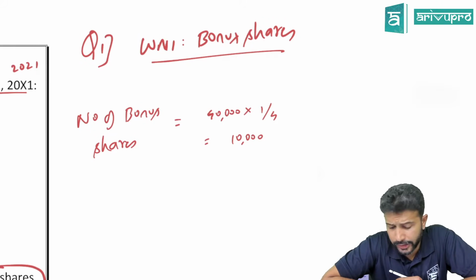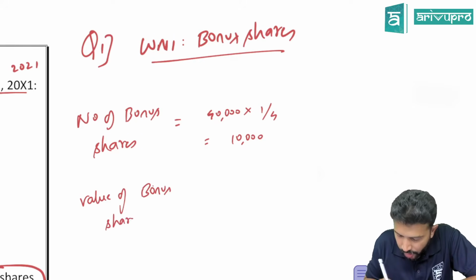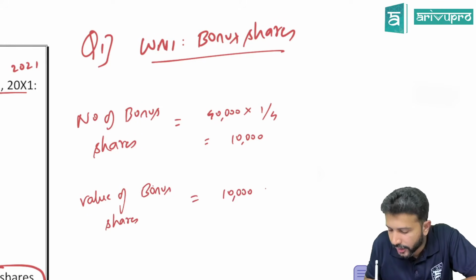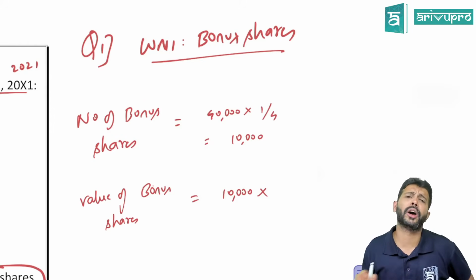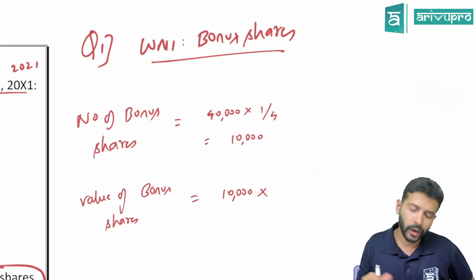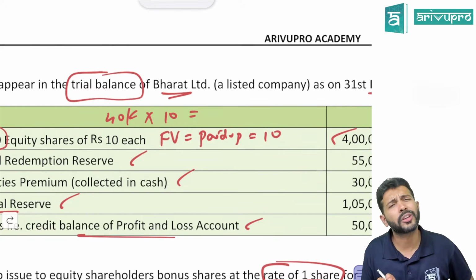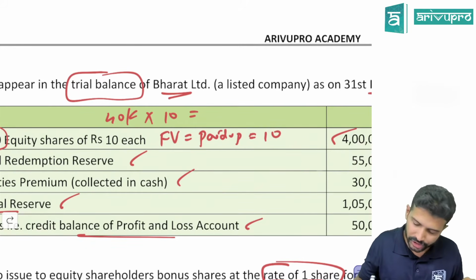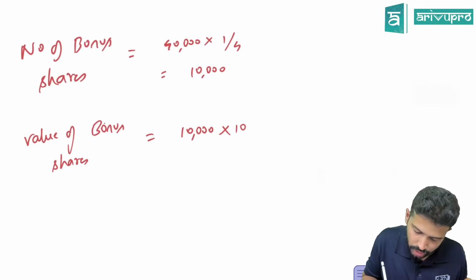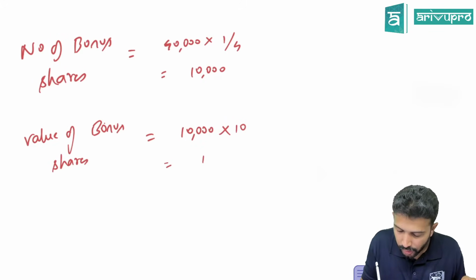To pass journal entry, we want number or we want value? That means, can you tell me what is the value of bonus shares? You want, yeah. How many bonus shares? 10,000. Have they told bonus shares is worth 50 rupees, 100 rupees, 150 rupees? Anywhere have they mentioned? What is the face value and paid up value of existing share? 10. So bonus share value also will be same, which is what? 10 per share. 1 share value is 10. So 10,000 shares value will be 1 lakh.